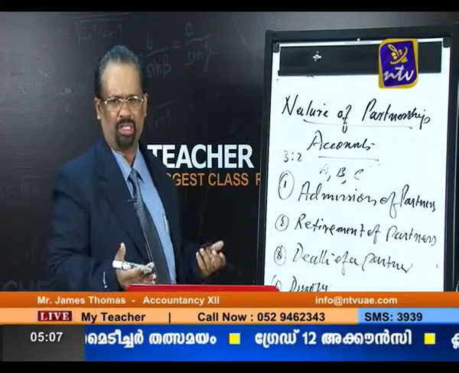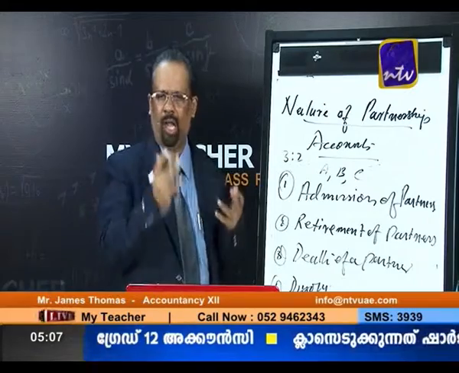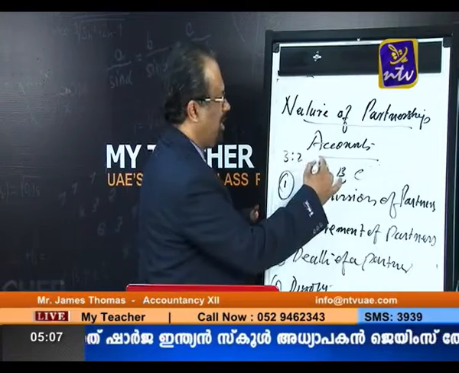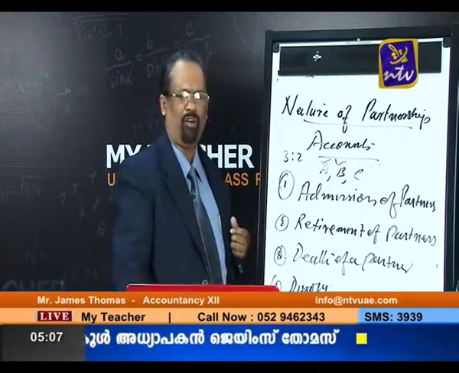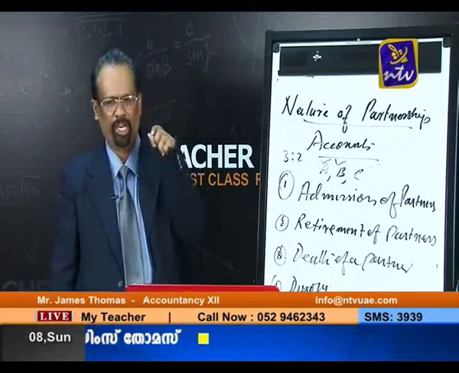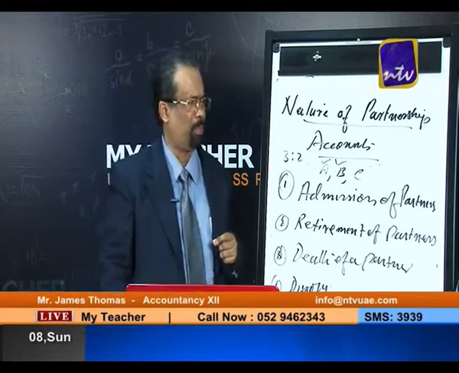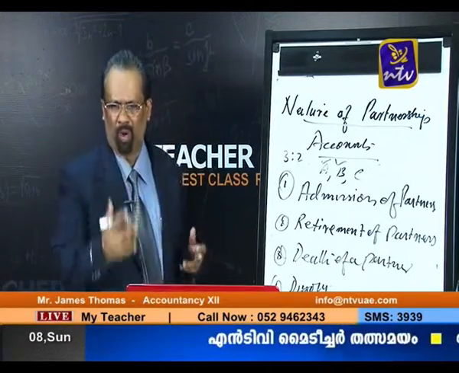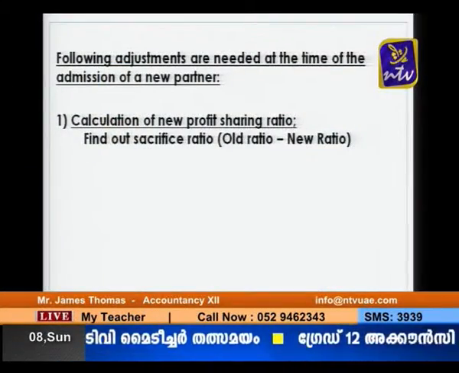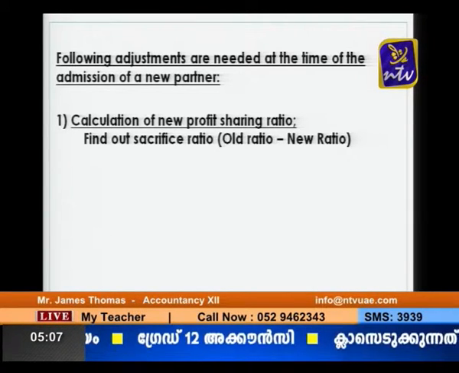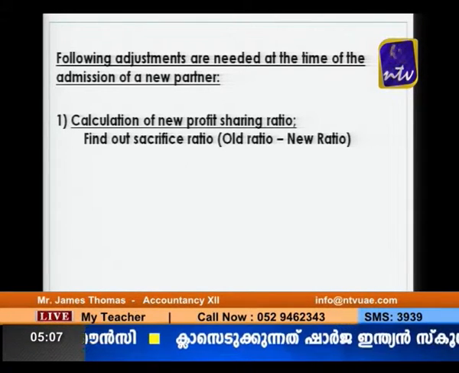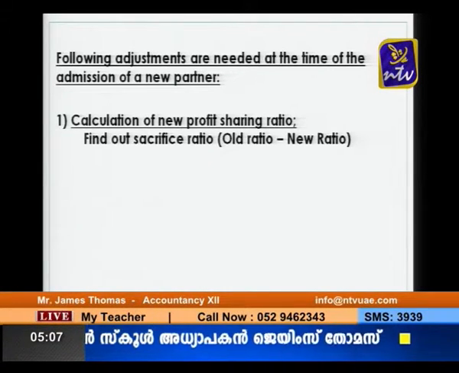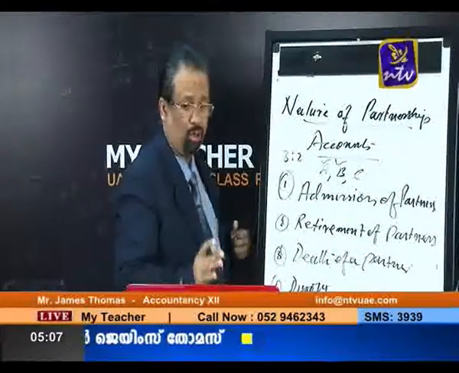Now, my question is, what adjustments and problems are faced by the existing partners, that is A and B, at the time of admitting a new partner? Point number 1: the existing partners face the following problem. Problem number 1, they are going to change the ratios. That means the old ratios are there, and they want to find out the sacrifice ratio. So old ratio minus new ratio is equal to sacrifice ratio.